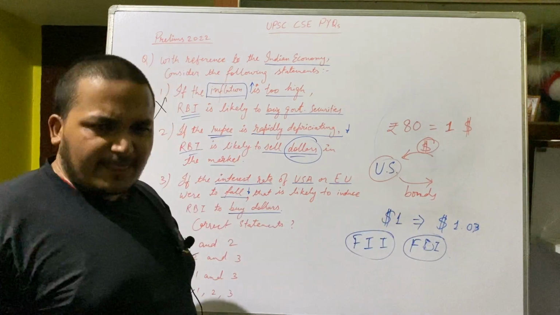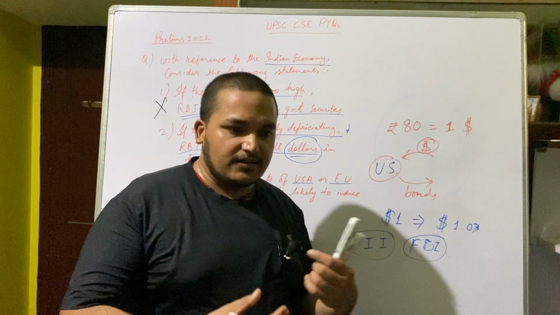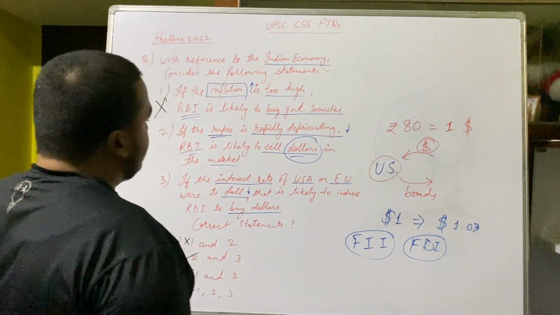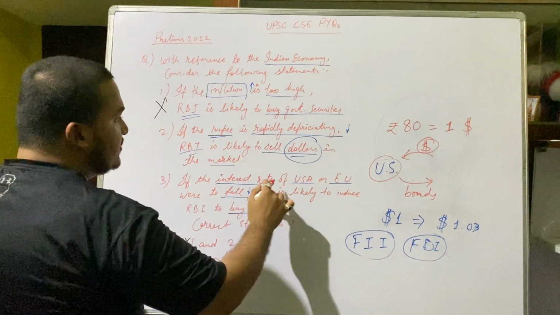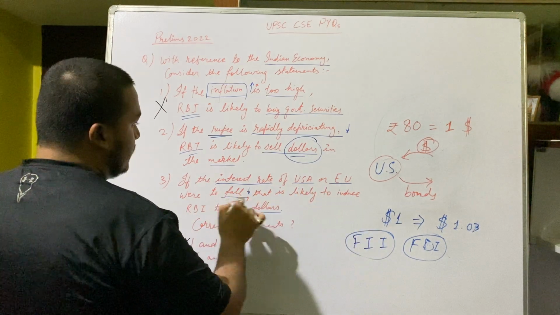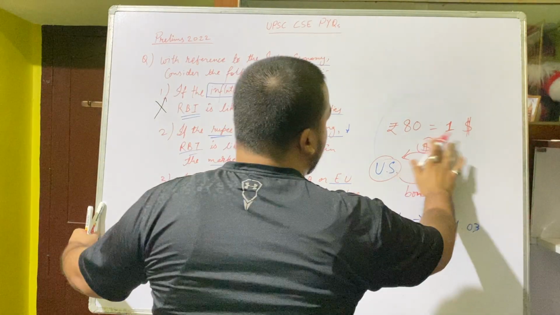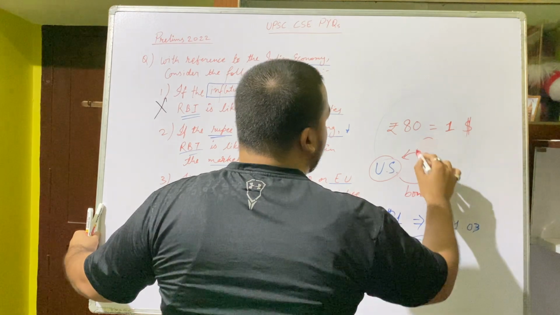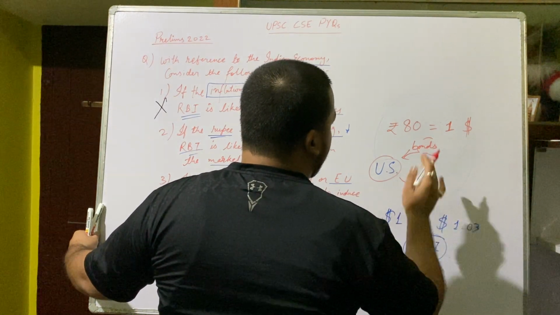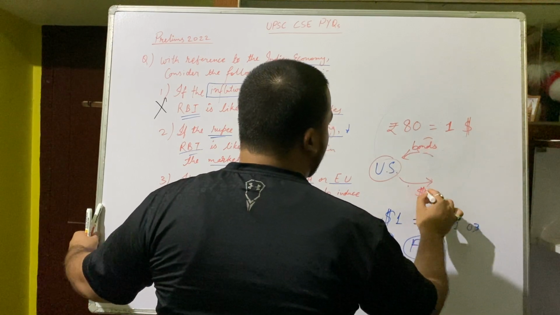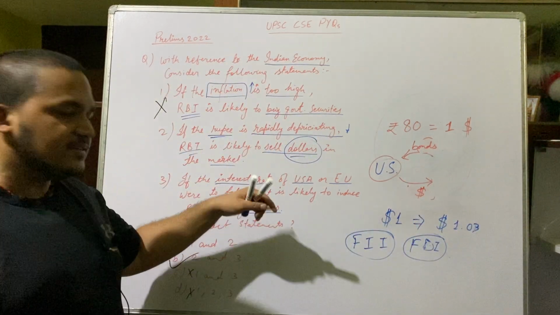So this is a good thing, but still we have to fight. So what happens? This reverse scenario is given here. If the interest rate of USA or European Union were to fall, means USA says, give me, I will give you bonds. I will take bonds, give me, I will give you dollars. So this is the thing.